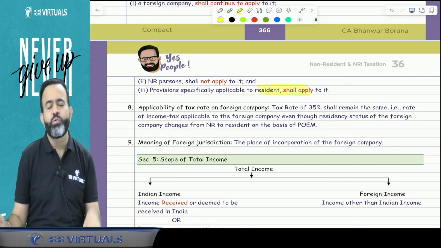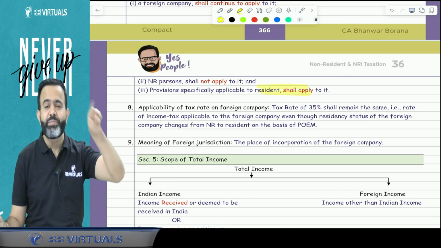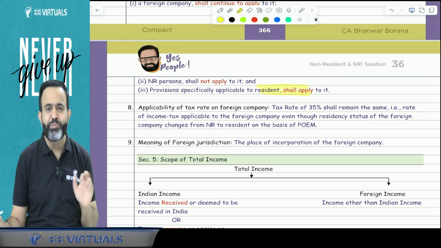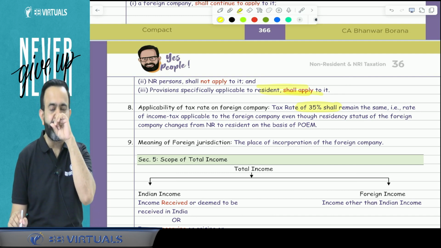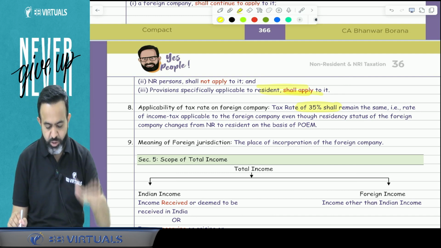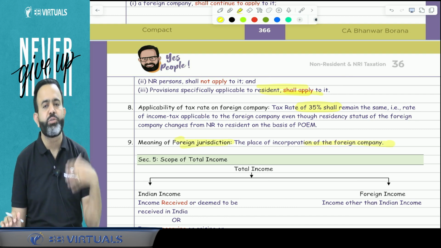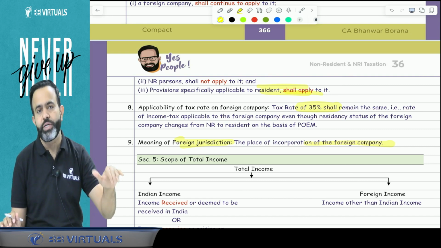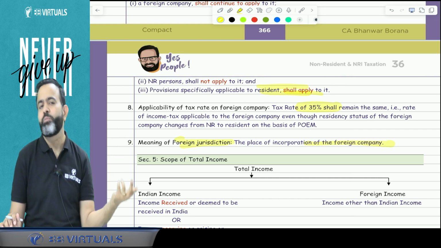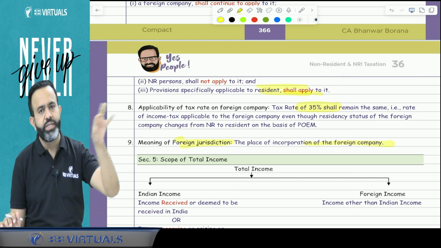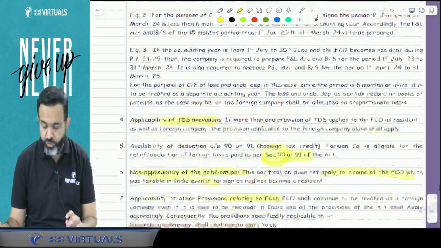Yes. Now one more point, sir. What will be the tax rate of that foreign company? Because the foreign company's global income is now taxable, but the tax rate applicable will be that of the foreign company only, na? And if you remember, the foreign company tax rate is 35%, so 35% will be the tax rate. Now what do you mean by the foreign jurisdiction? Foreign jurisdiction means the place where that company is incorporated. Like in our example, we have always taken the example of a Singapore based company. So AFCO is incorporated in Singapore, then Singapore will be treated as the foreign tax jurisdiction. You got my point or not?